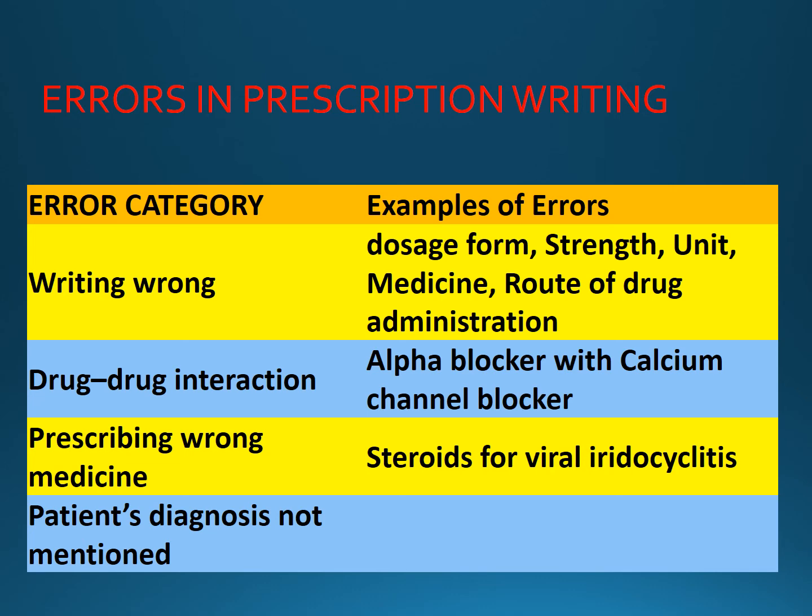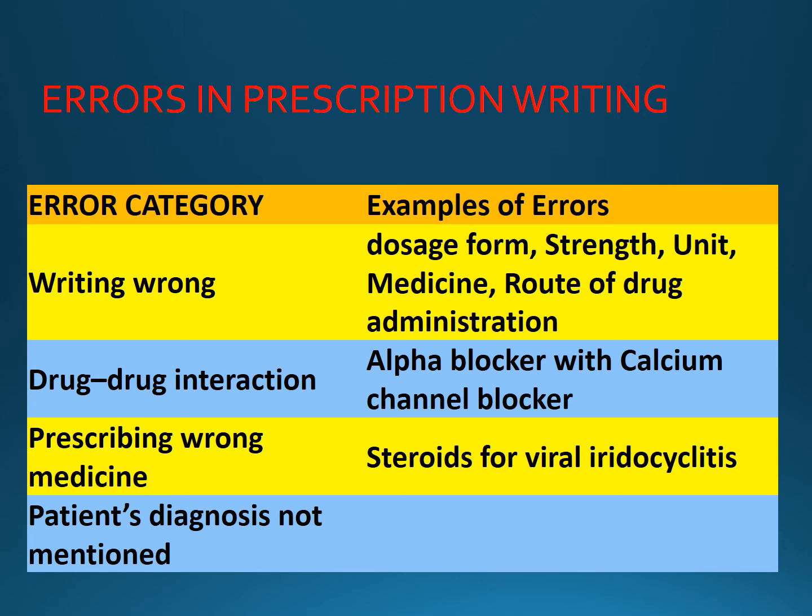Next is the patient's diagnosis not mentioned. It is very important to mention the diagnosis of the patient, because prescribing the wrong medication and other errors can be avoided if you properly write the diagnosis. This is an error which can happen on the prescriber's side, and we should keep in mind that we should not miss out the diagnosis in the prescription.